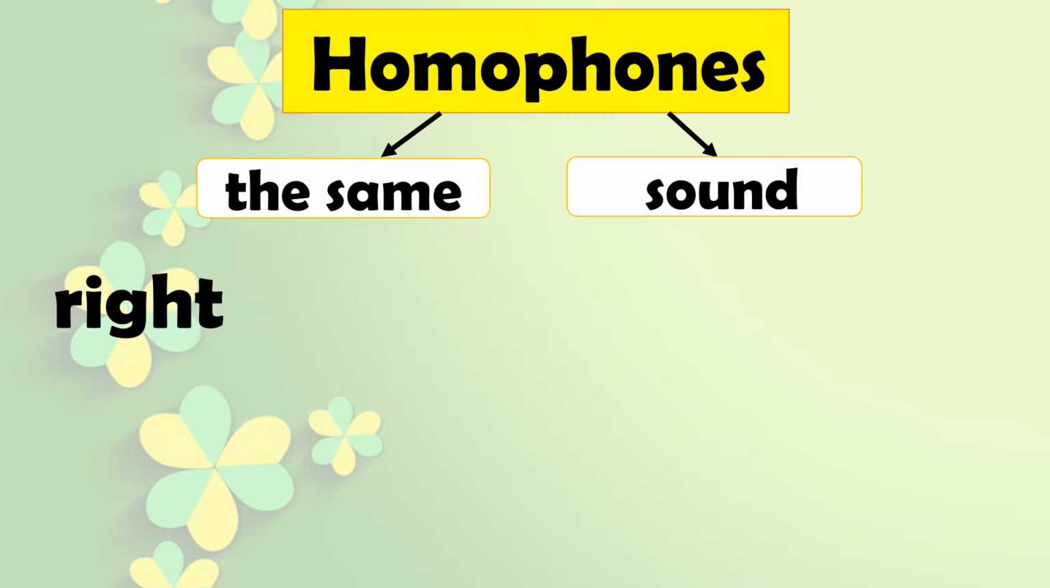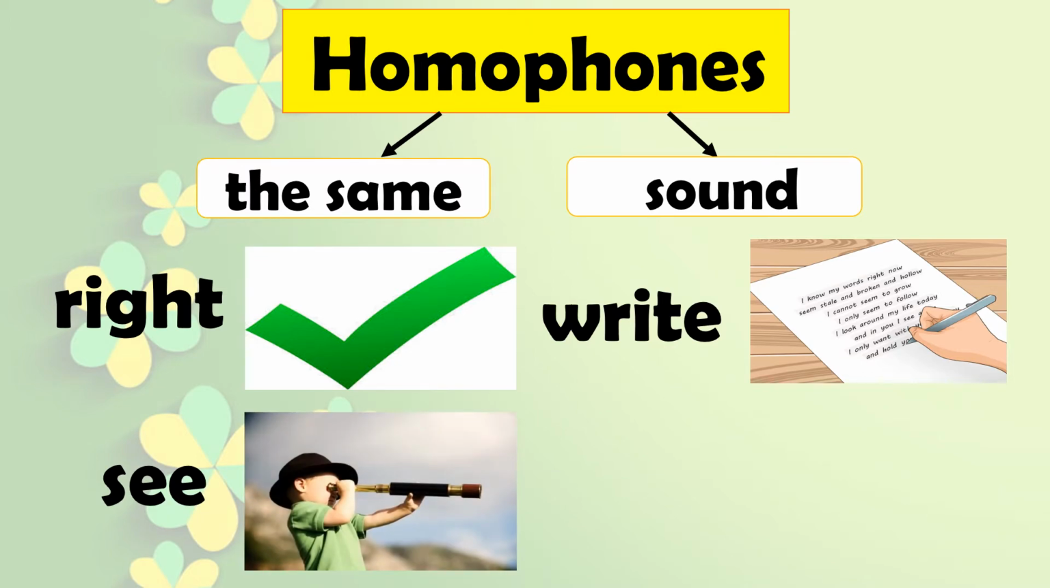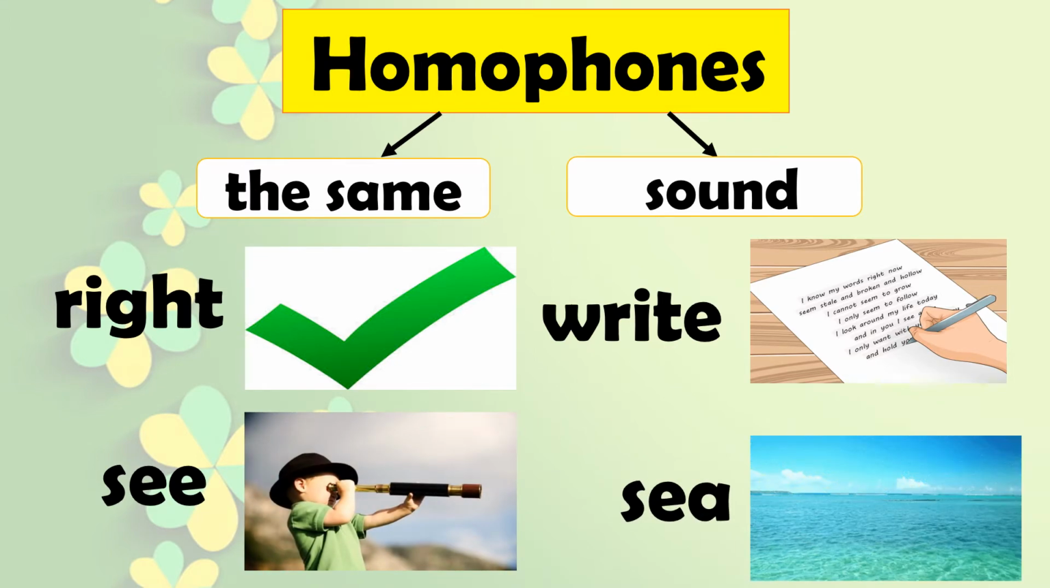Let's see with some pictorial examples. Write. Your answer is write. Or to write something. See, look at the spelling. Look at the meaning and listen to the sound. Write, to write something, or the right or wrong. To see something, and sea, that is the sea. So here you can see children, they have same sound, though they are spelled differently, though they have different meanings, but the sound is same. Such words are known as homophones.